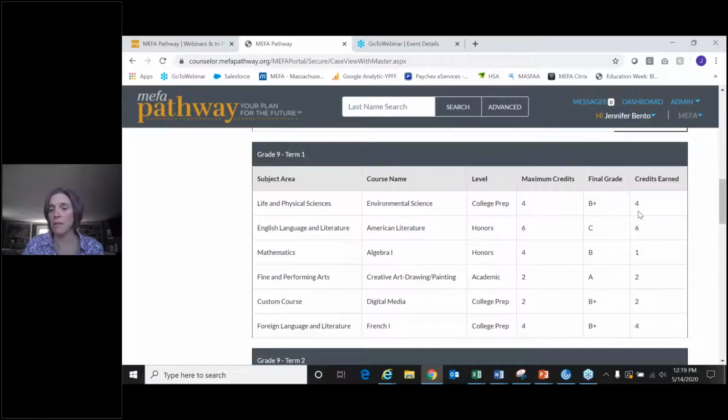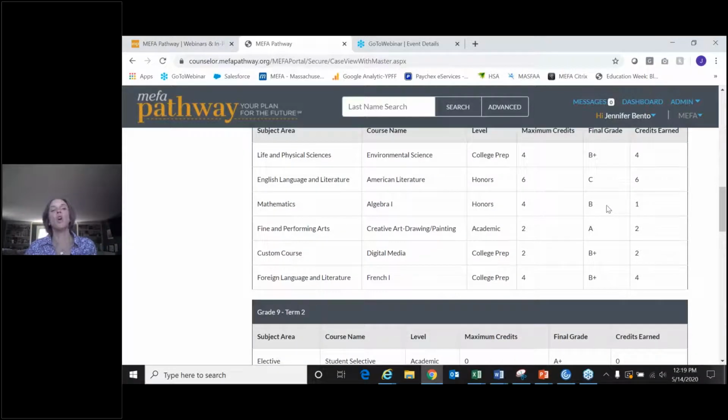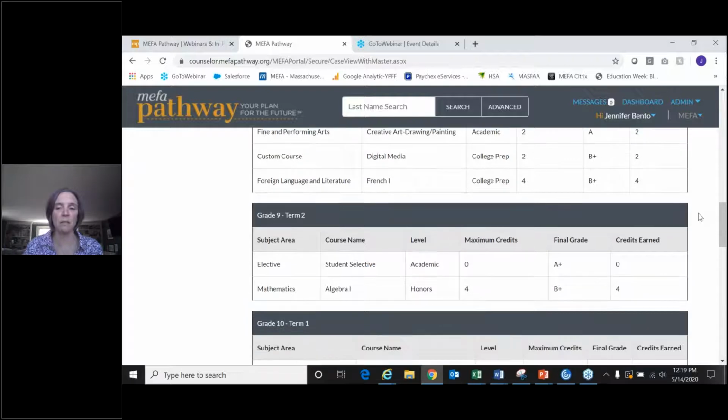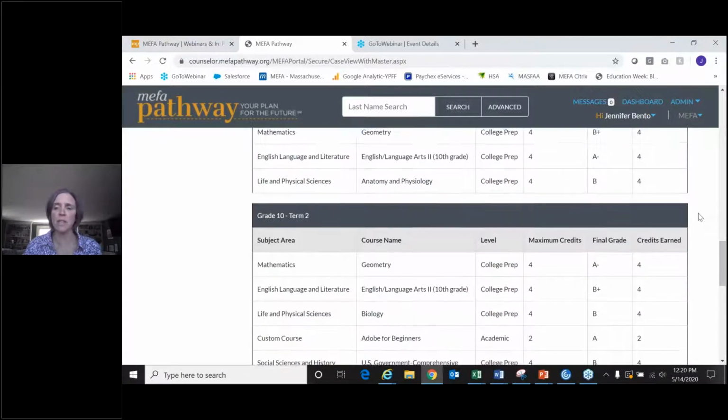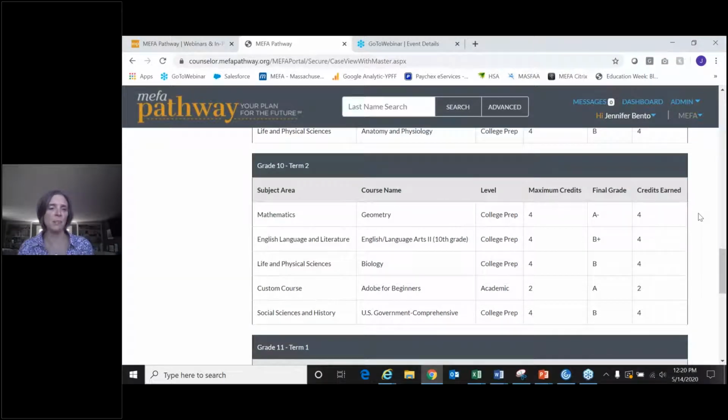They earned a B+ and they received their 4 credits. So the student is again responsible to go in, maybe 3 or 4 times per year and update their grades and their credits. So this can be, maybe the student is building this out in grade 9 and building it out for the next 4 years.